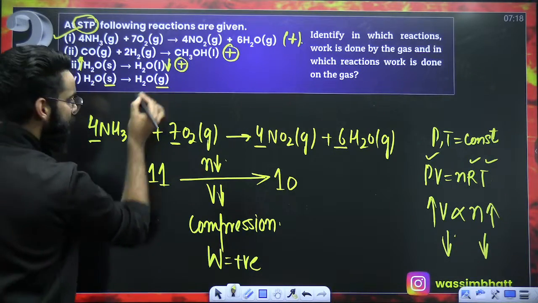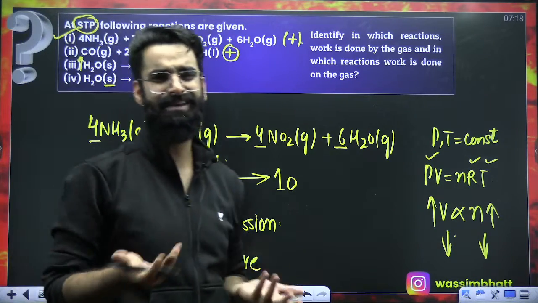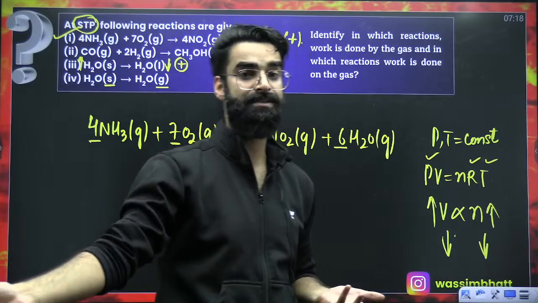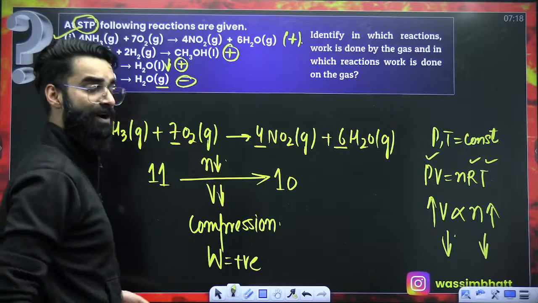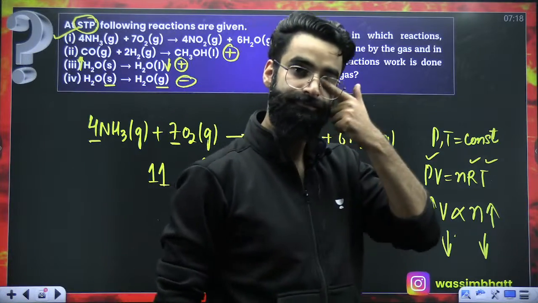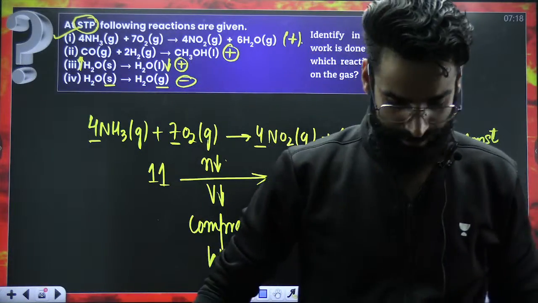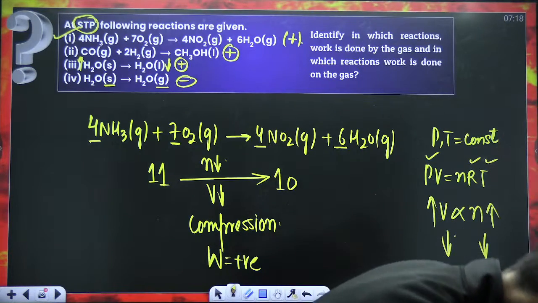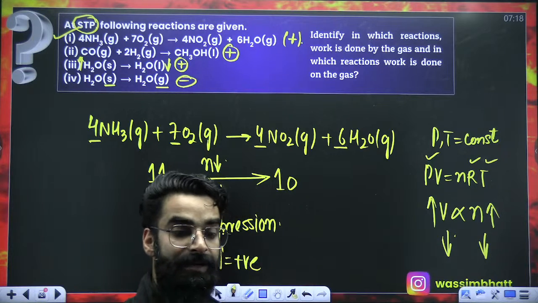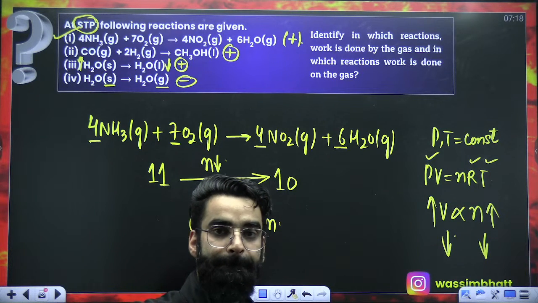Solid is getting converted into gas. Now it's genuine. It's understood. So this is clear cut the case of expansion. Whenever there is expansion, work is done by the system, W value negative. Perfecto. Is this clear, guys? Quickly in the chats. Is this clear to everyone? Let me know once, quickly.